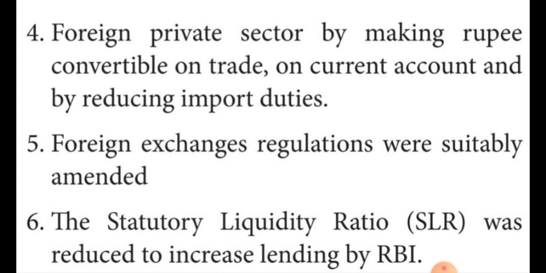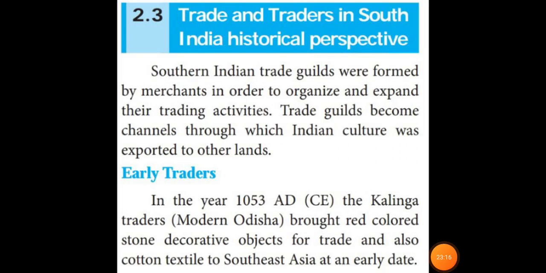Now shall we recall the points, students? Now we learned about the South Indian traders. The South Indian trade guilds were formed by merchants. For what purpose did they form them?